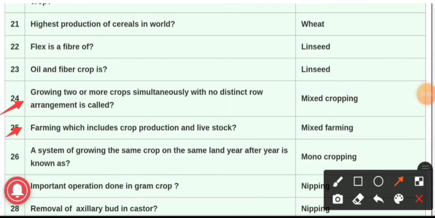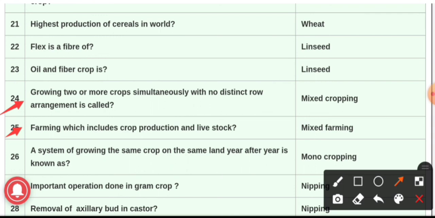We will see some information regarding mixed farming. Mixed farming is defined as a system of farming on a particular farm which includes crop production, raising livestock, poultry, fisheries, beekeeping, etc., to sustain and satisfy as many needs of the farmers as possible. The major objective of mixed farming is subsistence along with higher profitability without altering the economic balance. Cropping system is an important component in a farming system.